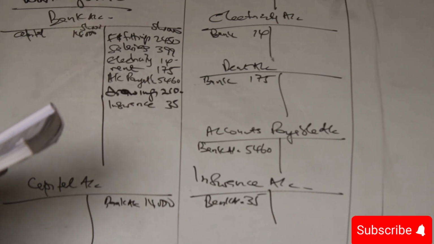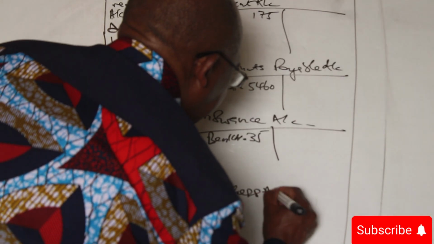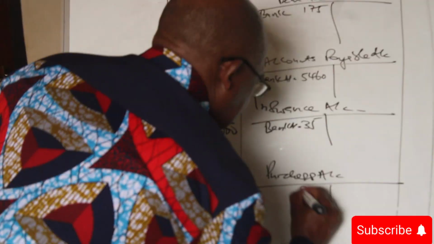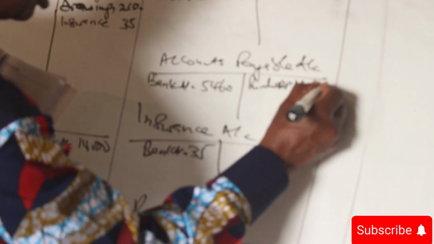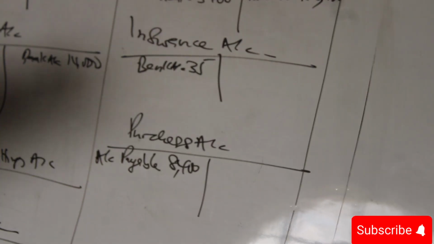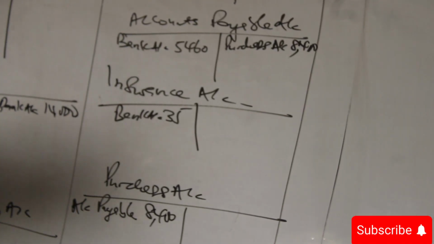So when we buy on credit, we debit purchases with 8,400 and we credit accounts payable. When we buy goods on credit, we debit purchases and it's going to accounts payable. That's what we are paying later. And therefore our liability was 8.4 and you can see how much you are paid, and therefore you can see how we are going to get the balance carried down for accounts payable.